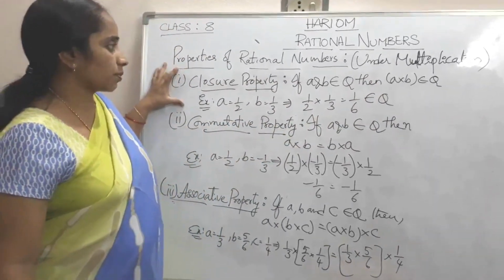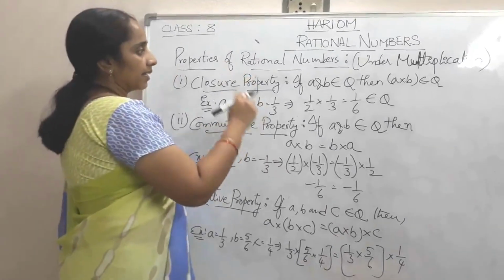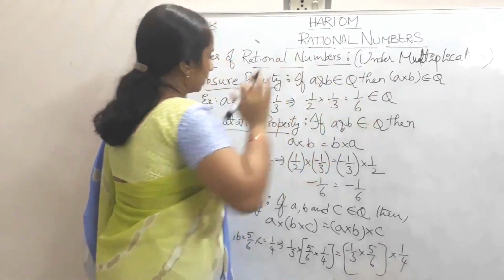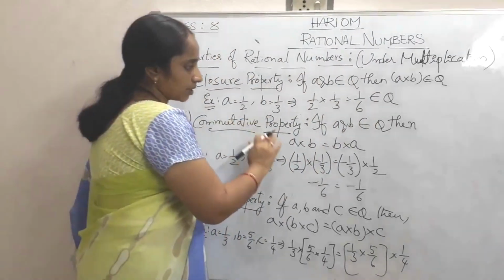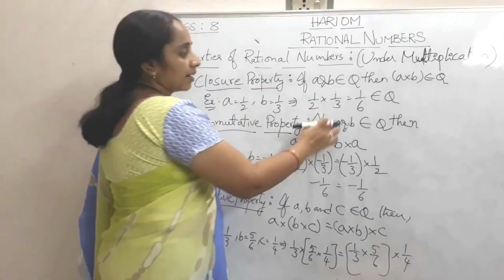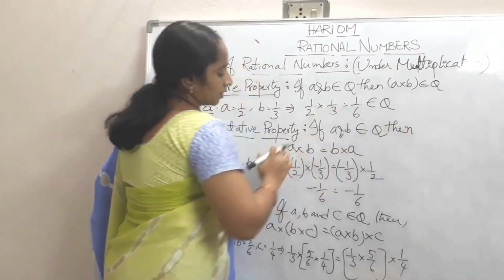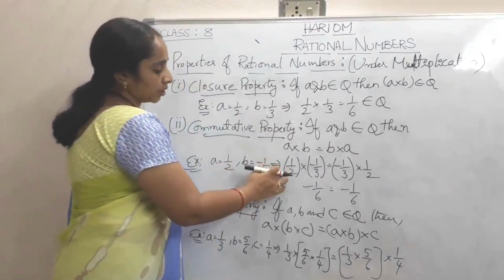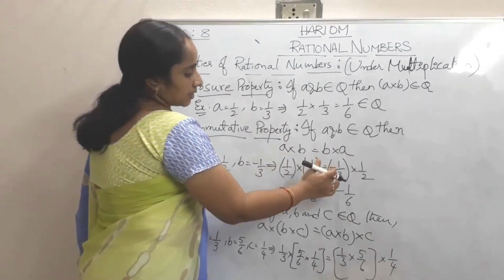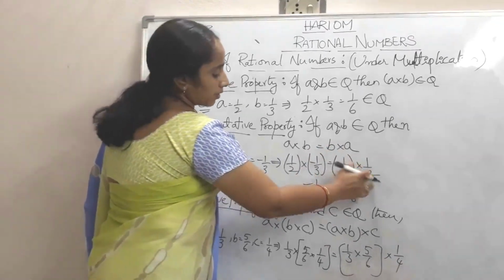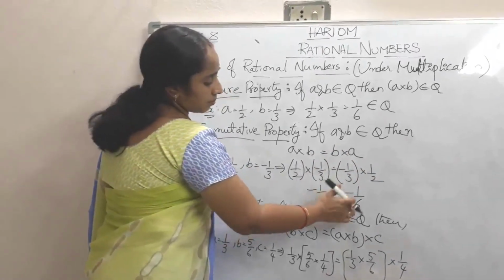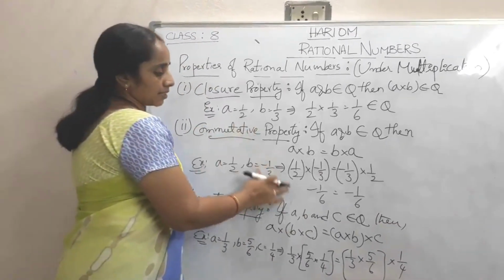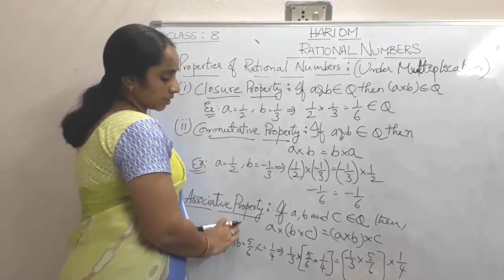So, closure property holds good in rational numbers under multiplication. And next one is commutative property. If A and B belongs to Q, then their product A into B is equal to B into A. 1 by 2 into minus 1 by 3, and minus 1 by 3 into 1 by 2 is equal to minus 1 by 6, minus 1 by 6. Here commutative property satisfies. And the next one is associative property.